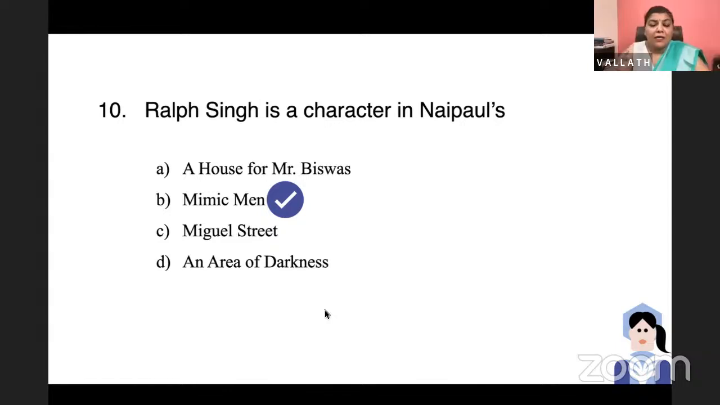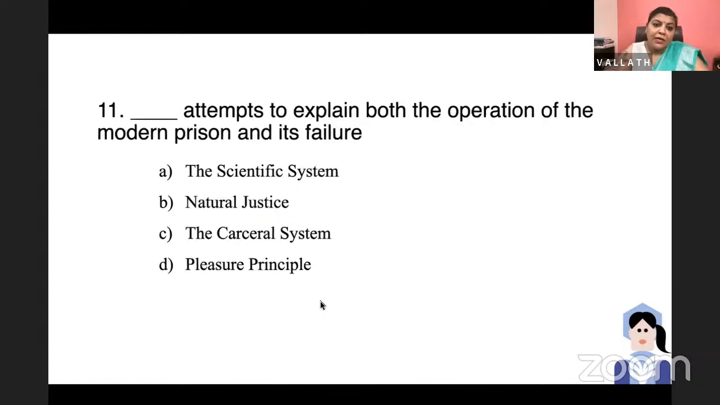And in Mimic Men, Ralph Singh is exiled from his island Isabella because of corruption. He's sitting in London and writing his memoir. Okay. Dash attempts to explain both the operation of the modern prison and its failure. Options are the scientific system, natural justice, the carceral system, and pleasure principle.